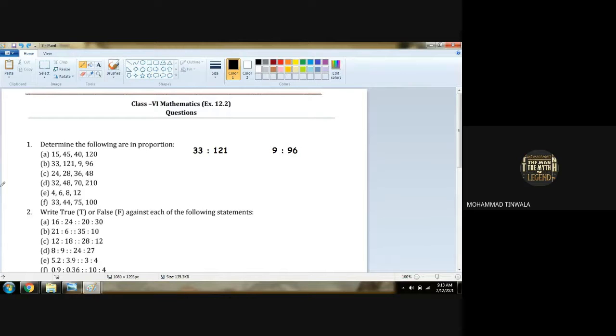So this will be 33 upon 121, and this will be 9 upon 96. 11 threes are 33, 11 elevens are 121. So 3 upon 11 cannot be divided further. So 3 is to 11 is the first ratio, the base ratio we got.